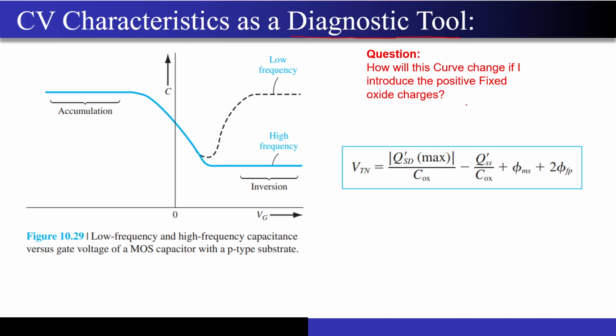So just like from those reports, the doctor gets some help to diagnose you. So now I can also use this CV characteristic as a diagnostic tool. Diagnostic tool of what? To judge whether my oxide has some positive or negative fixed charges present or not. And now why is it so important?